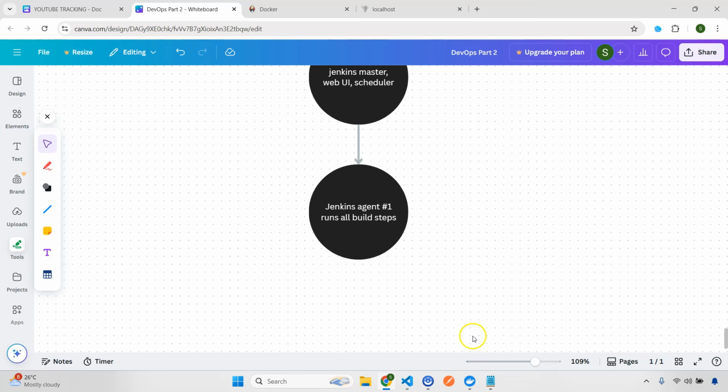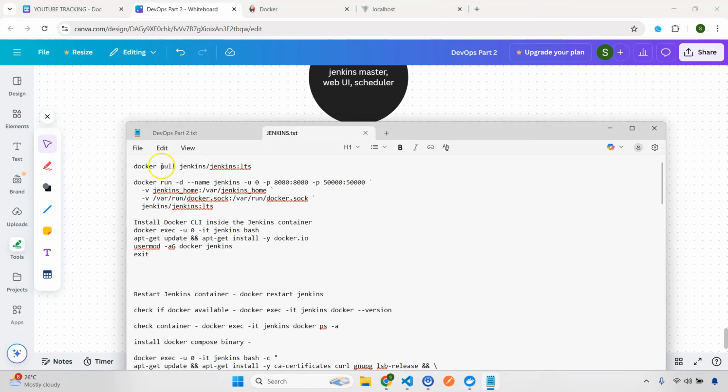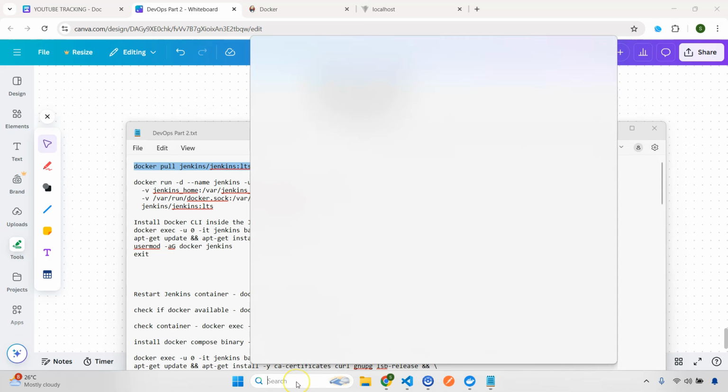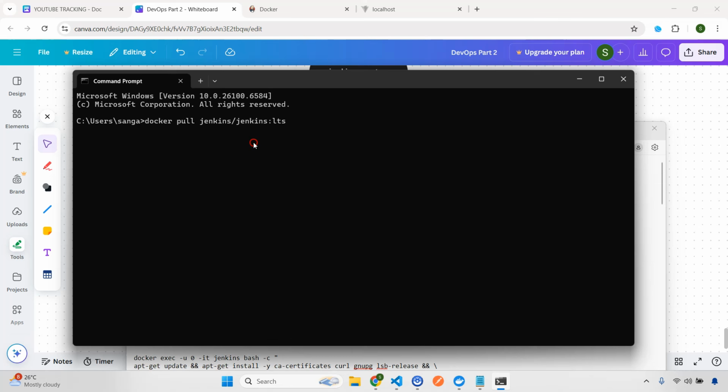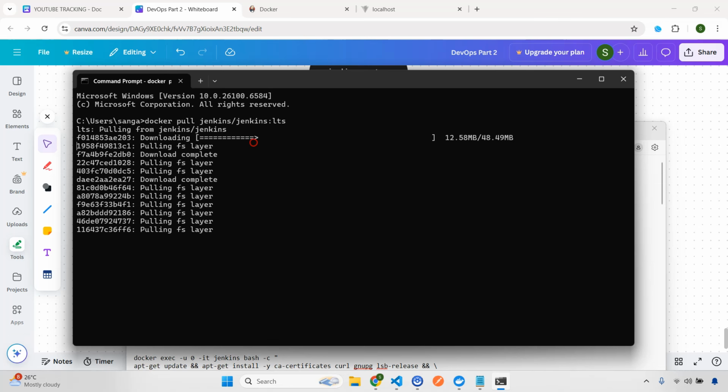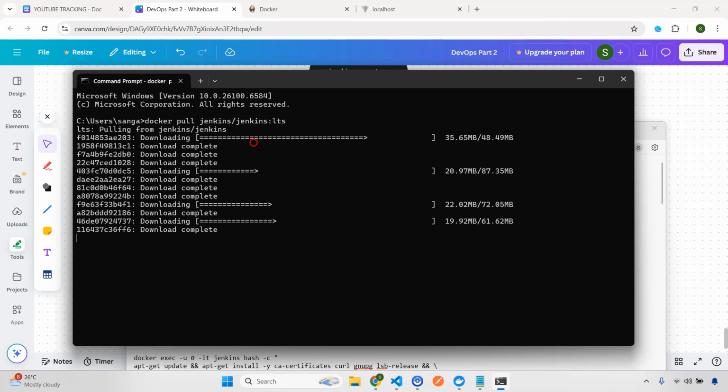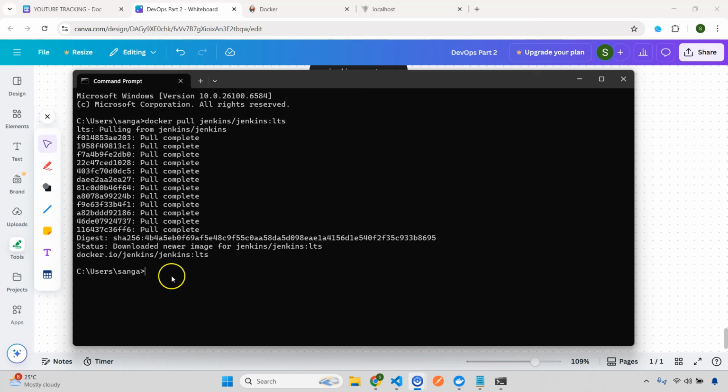First, we're going to pull the latest Jenkins image. So let's go there and run docker pull jenkins. This is the image name, so I'm going to copy this and open a command line and then hit enter. I'm going to pause this one. This will take some time. Alright, so this is done.